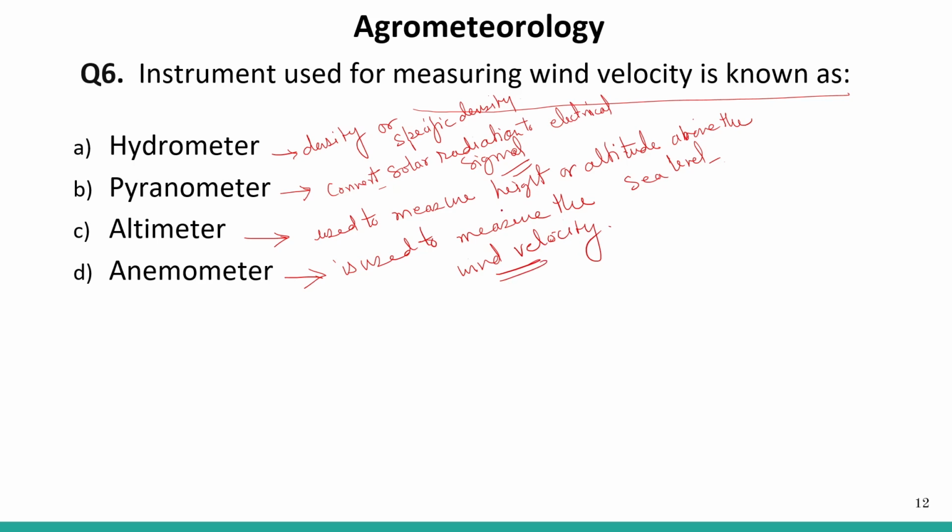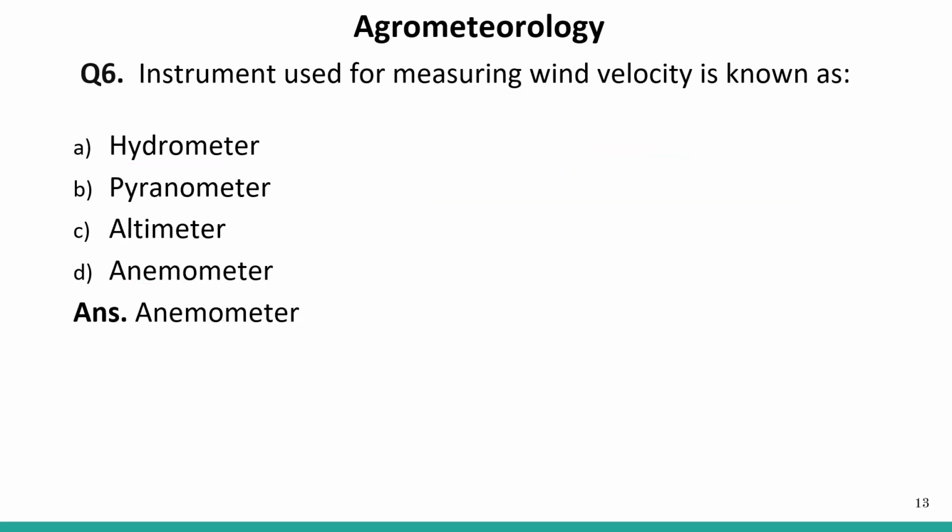So we must know all these instruments and the functions of these instruments, right? The hydrometer measures density or specific density. Pyranometer converts solar radiation to an electrical signal. Altimeter measures the height or altitude above the sea level. And anemometer is used to measure the wind velocity. Okay, so the correct answer is anemometer.